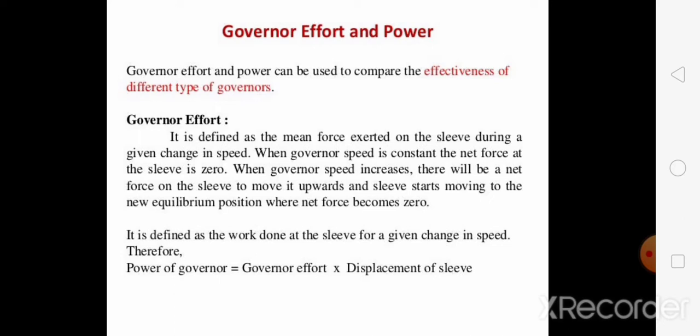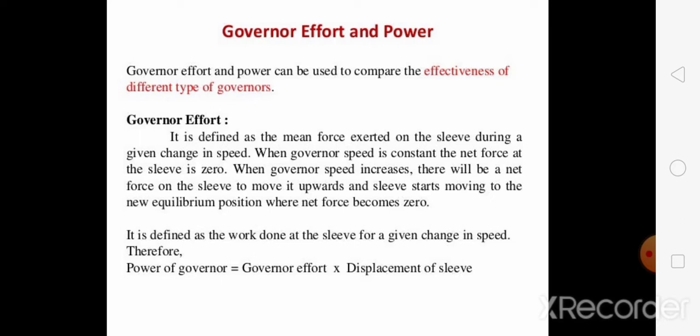When this governor is running at constant speed, we all know the force which is exerted or experienced by the sleeves is zero. When there is a change in speed of the governor, the spindle moves in the upward or downward direction, till it reaches a new equilibrium position. The sleeves move upward or downward.